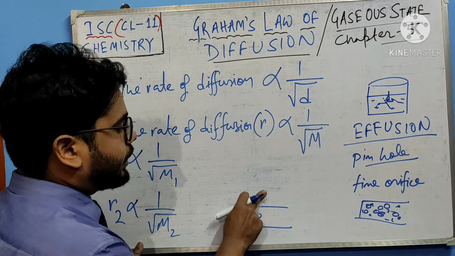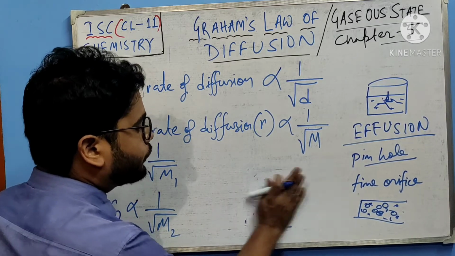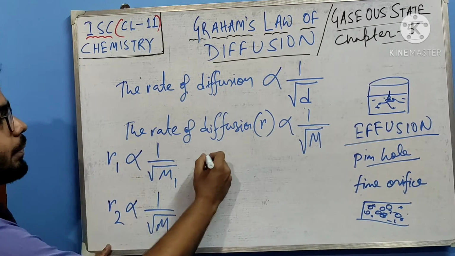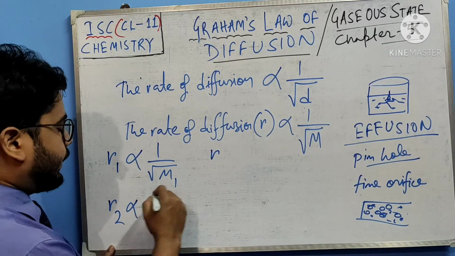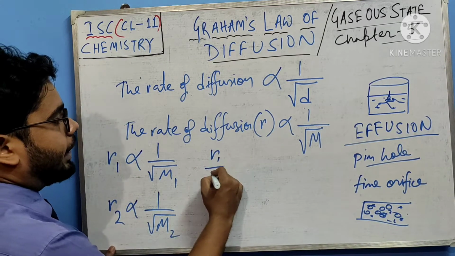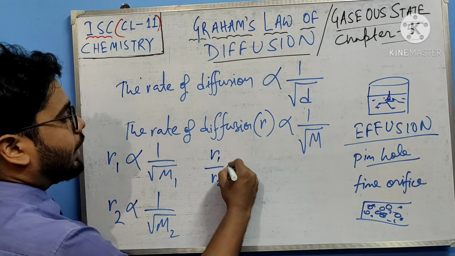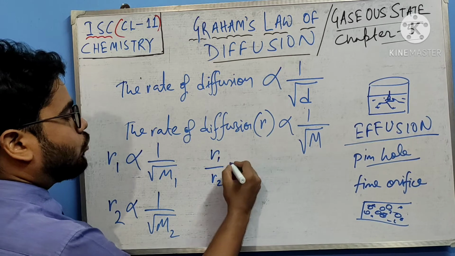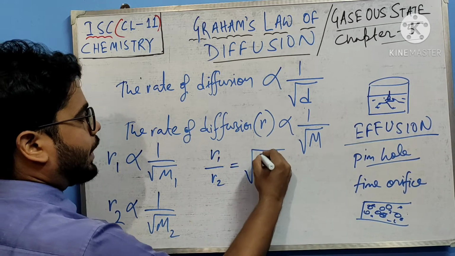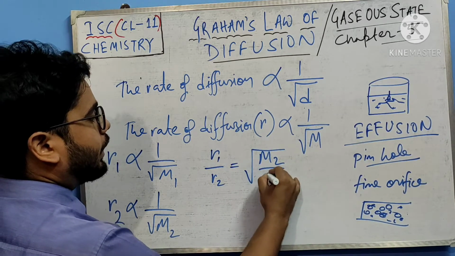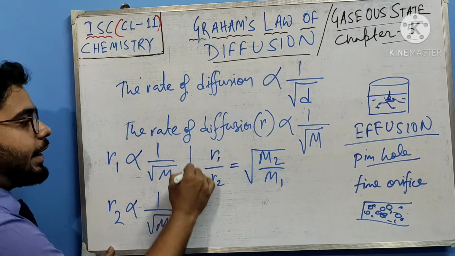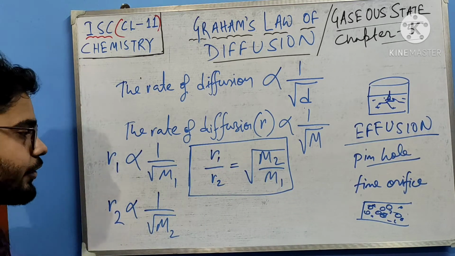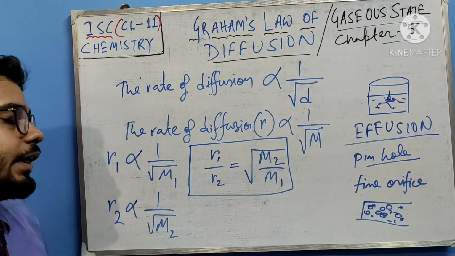Now if we write R1 by R2, combining these two equations, we can write R1 by R2 equals the square root of M2 by M1. Alright. So this will be our working formula for many numericals. Okay. So please mark this one very nicely.